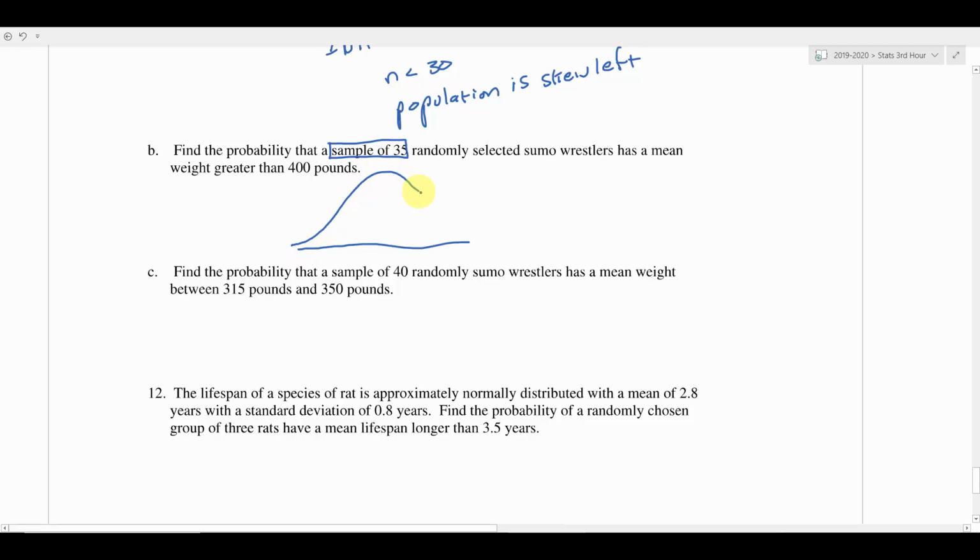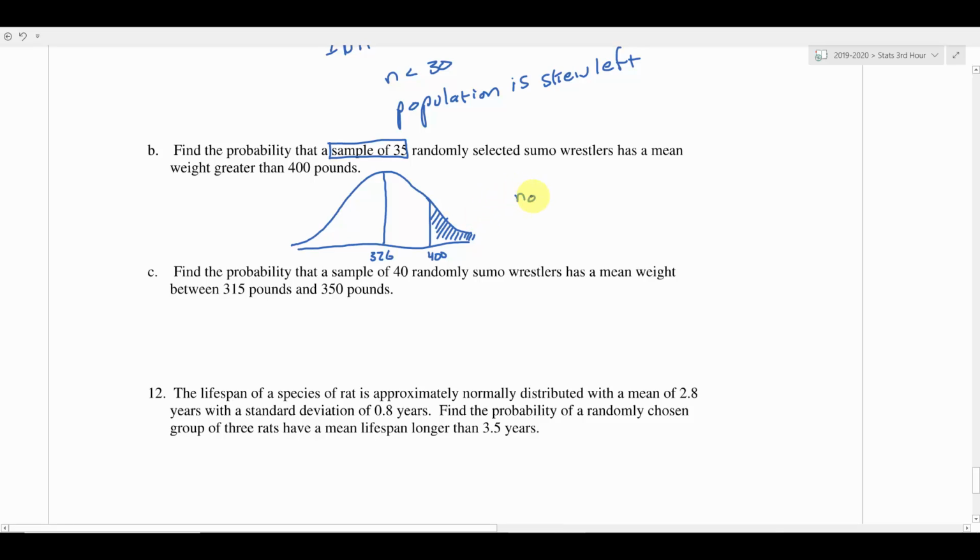So if I'm drawing a picture of that sampling distribution, it's going to look like a normal curve. And remember that the center is going to be at 326. So if I'm drawing in the center here, 326 would be located right here in our distribution. We want to know what's the probability that the mean of these 35 sumo wrestlers is above 400. So 400 is going to be over here. There's my 400, and we want to be greater, so we're going to shade everything to the right of 400. We're looking for the area in that tail right there.